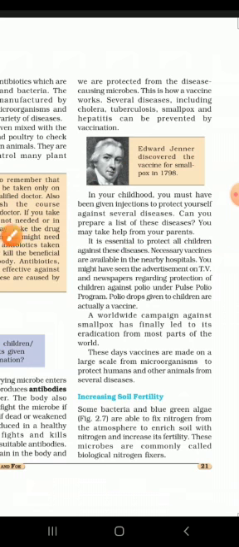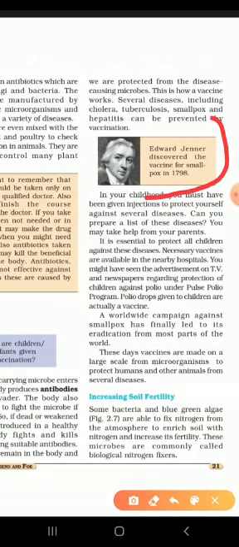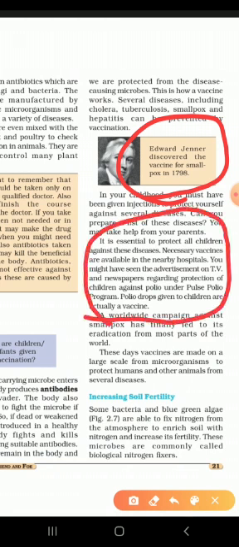And who discovered the vaccine for the first time? It was Edward Jenner who discovered the vaccine for smallpox. It was a dreadful disease. So in 1798 he discovered the vaccine against smallpox. Polio vaccination is also being done. You must have seen the ad on TV: the polio drops are available, and you have to take small children there. So polio drops are also a type of vaccination. Let us try to understand it more.